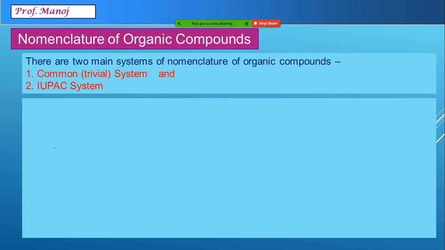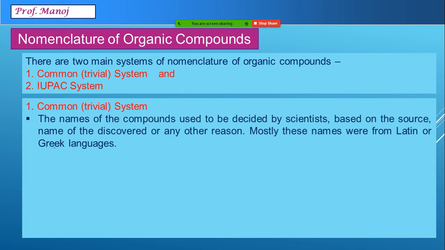When we consider the common system of nomenclature, names are based either on the names of the source from which the compound is obtained, or the name of the discoverer, the scientist, or some other Latin or Greek language related name. These names are called either common names or trivial names. Let us see some examples which you are aware of and the reasons for them.